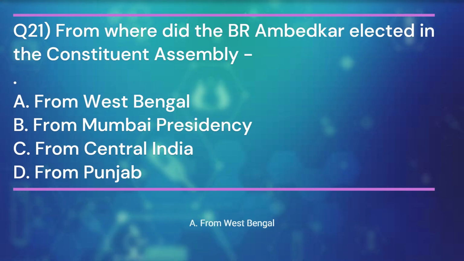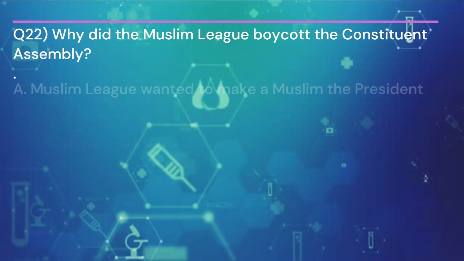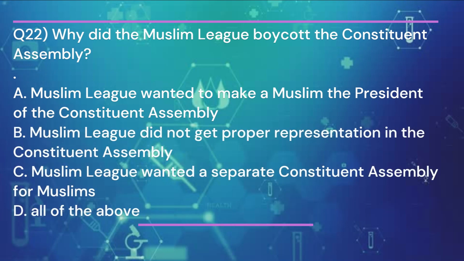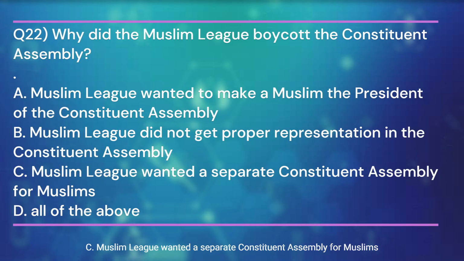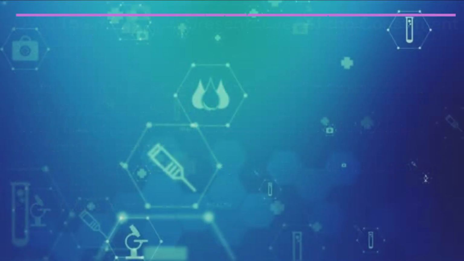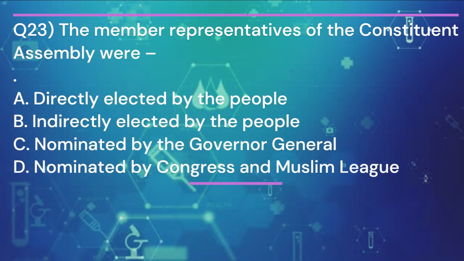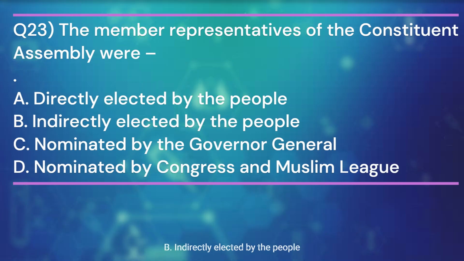From West Bengal. Question 22. Why did the Muslim League boycott the Constituent Assembly? And the answer is C. Muslim League wanted a separate Constituent Assembly for Muslims. Question 23. The member representatives of the Constituent Assembly were? And the answer is B. Indirectly elected by the people.